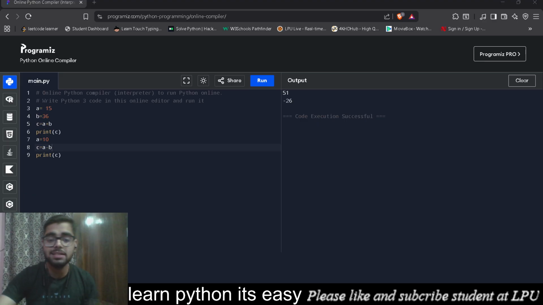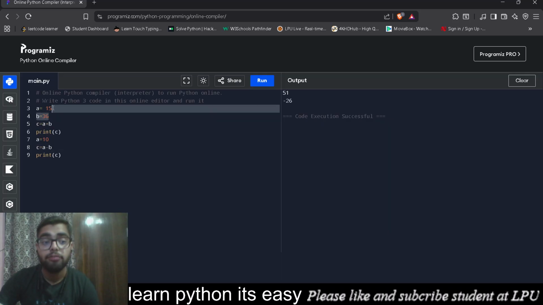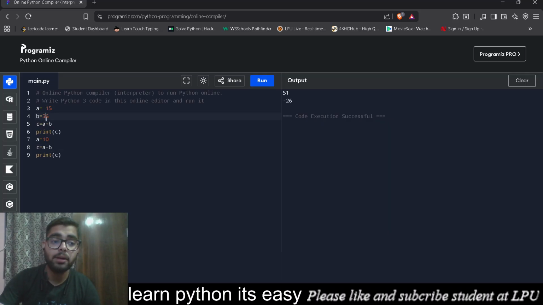Okay, that's where these variables differ. So now we'll have the data types. So what are the data types? Whatever info I'm writing here has a particular data type. For 15, its data type is integer.